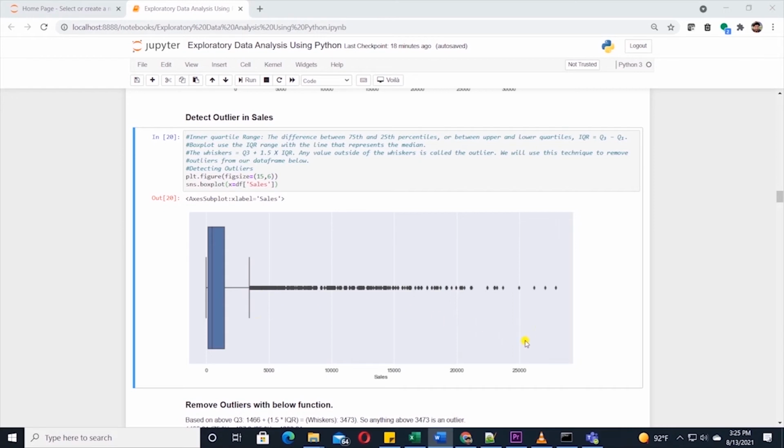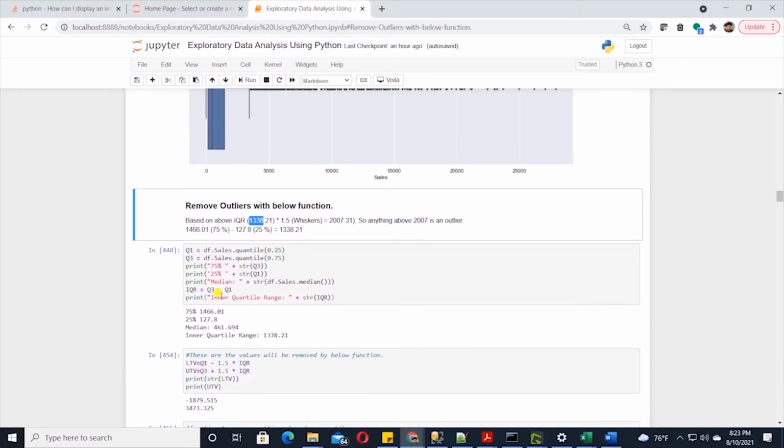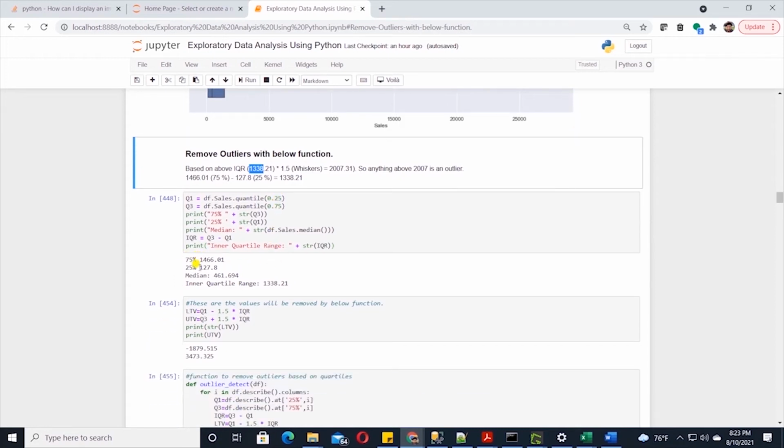All the values on the right side of the line are outliers. So it seems anything exceeding 3,500 or so and going up to 28 or 29,000, these are outliers in our data. Let's take a stab at removing the outliers. We can print the 25th and 75th percentiles by calling the quantile method and passing it the value to the data frame. Based on these, we can calculate the IQR. So that is 1466 minus 127. This gives us the IQR value of 1338.